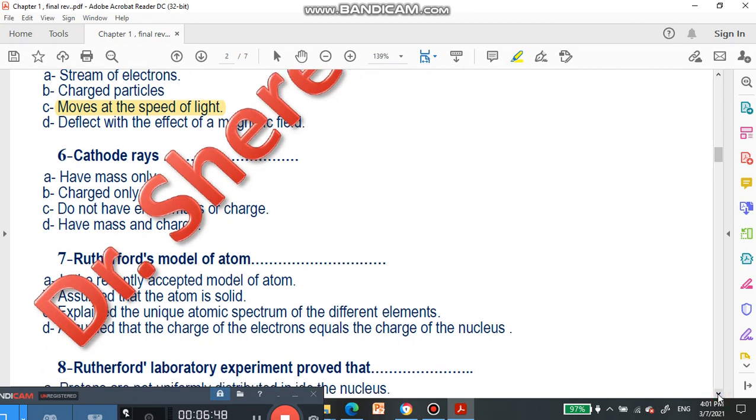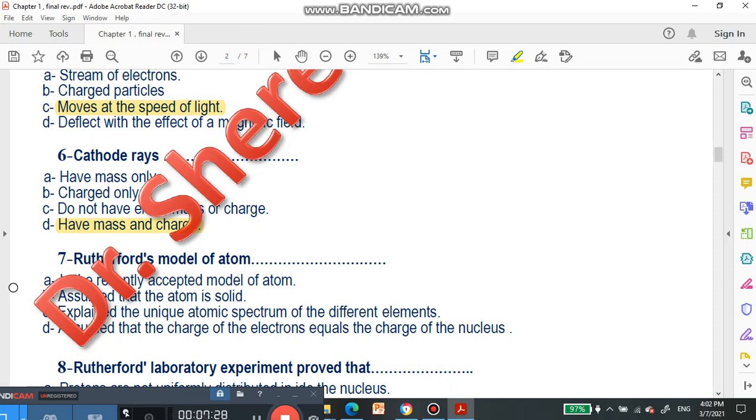We have question number 6 here. Cathode rays, okay, we have two words only. We are going to choose one of the answers below: have mass only, charge only, don't have any charge or mass, have a mass and charge. If we are talking about any matter around us, it must have mass, and as it moves, it will have a charge. So the right answer will be number D, have a mass and charge.